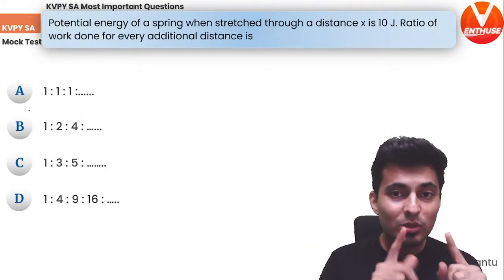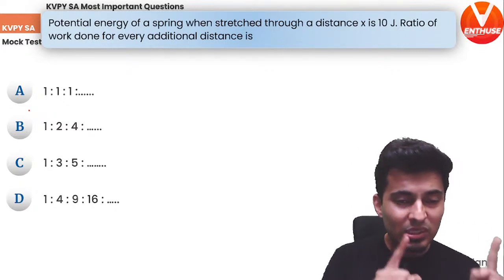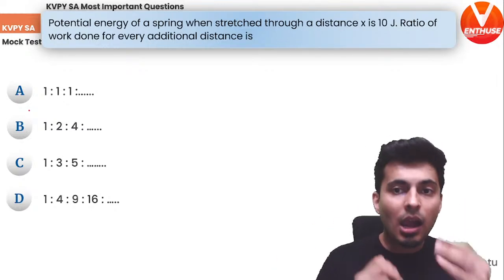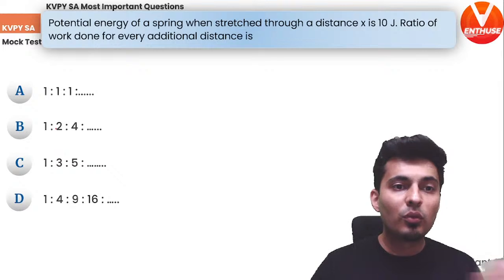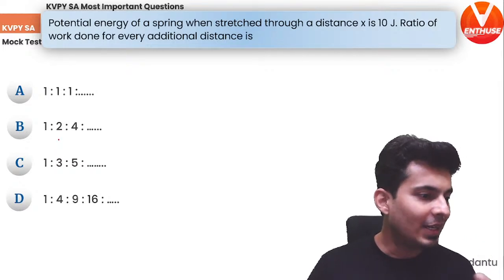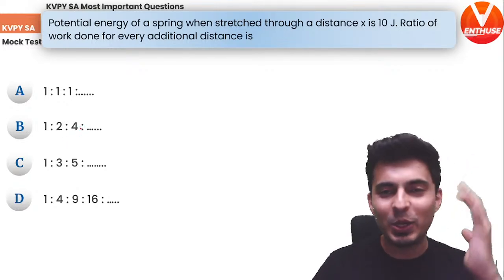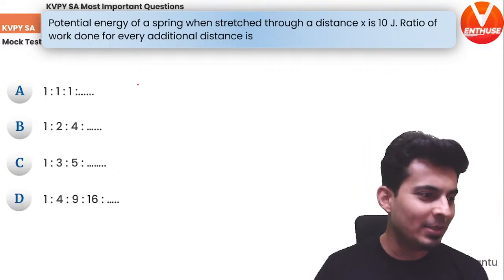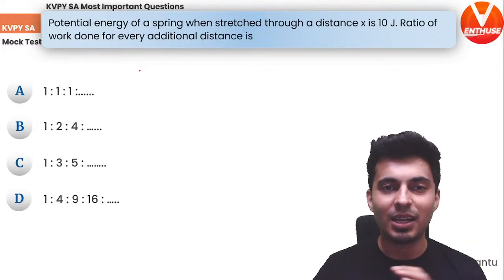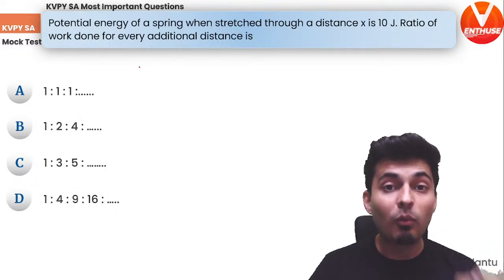All right. So, potential energy to stretch it by x is 10 joules. If you now further keep on stretching it by x, for every additional distance x, how much is the ratio of the work done? Think about it. Karthik is saying D. Ankit is saying C. Interesting. This is going to be a really tricky one. Many of you are going to make some kind of silly mistake. So read the question very carefully, because these kinds of questions will come, and I'm pretty sure many of you will make these mistakes, and that's why you are here, so that you avoid these mistakes in the actual examination.